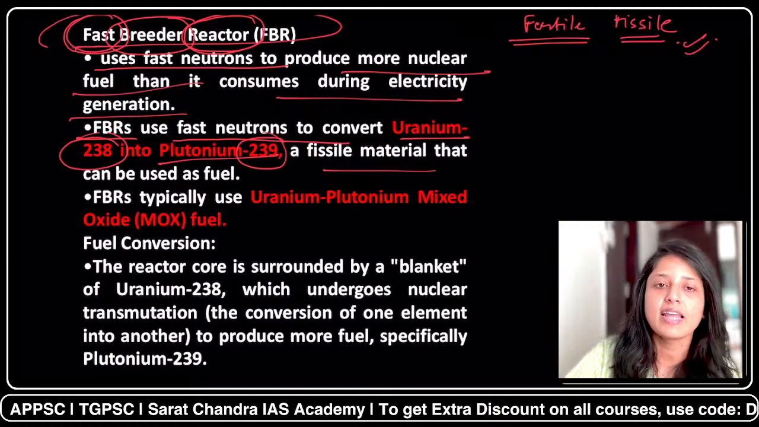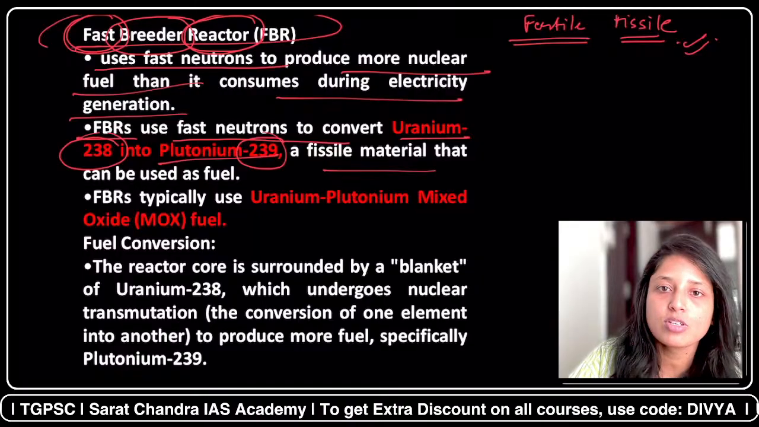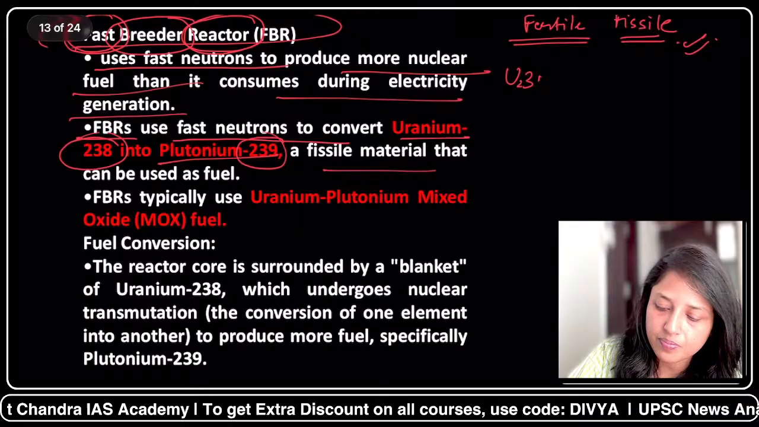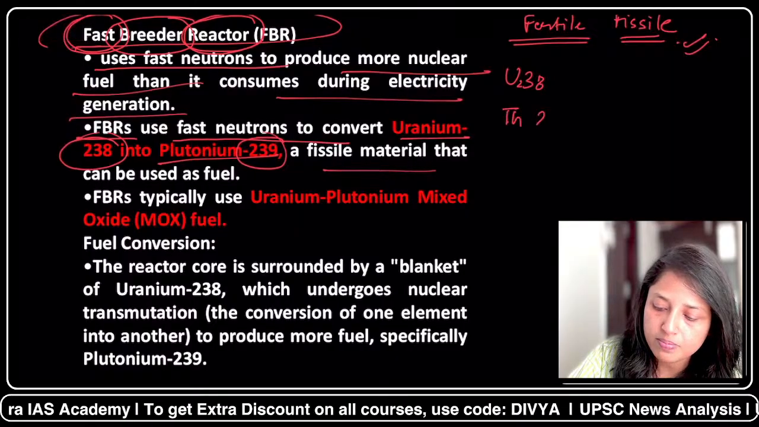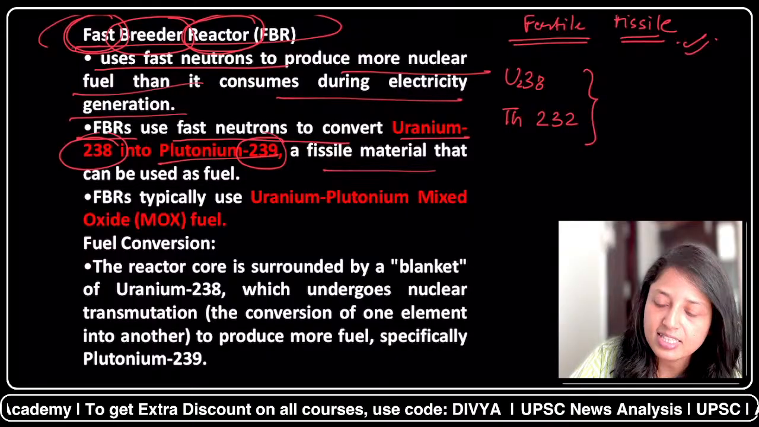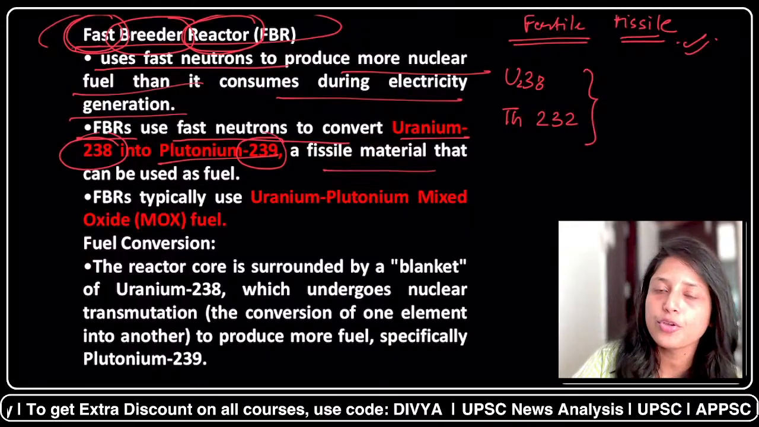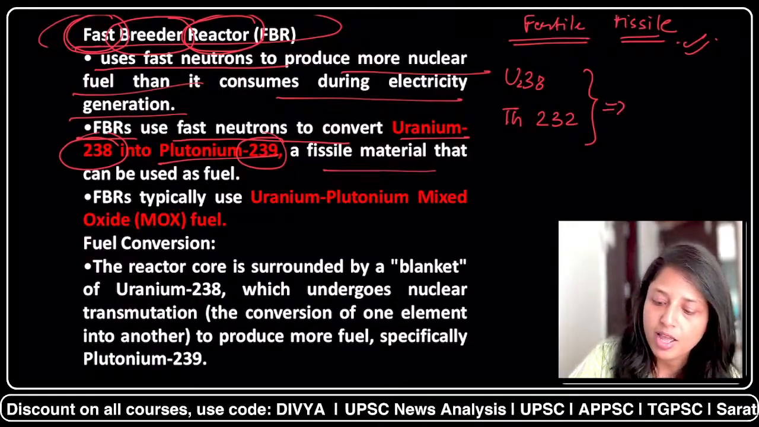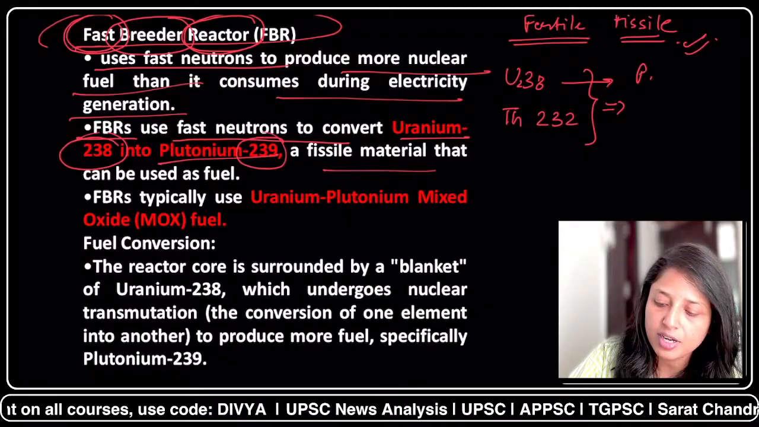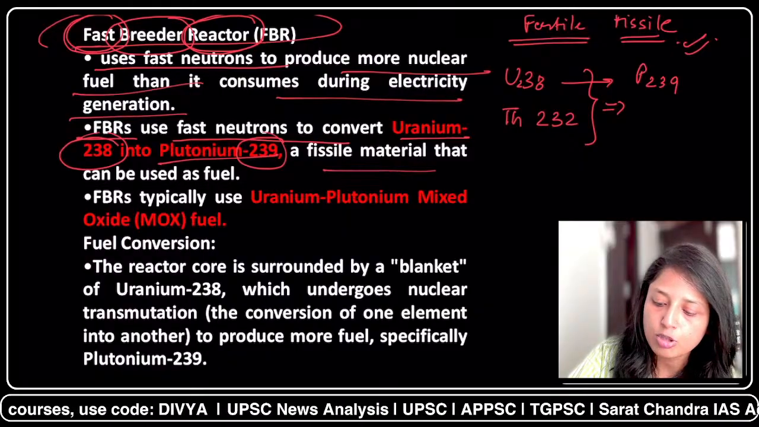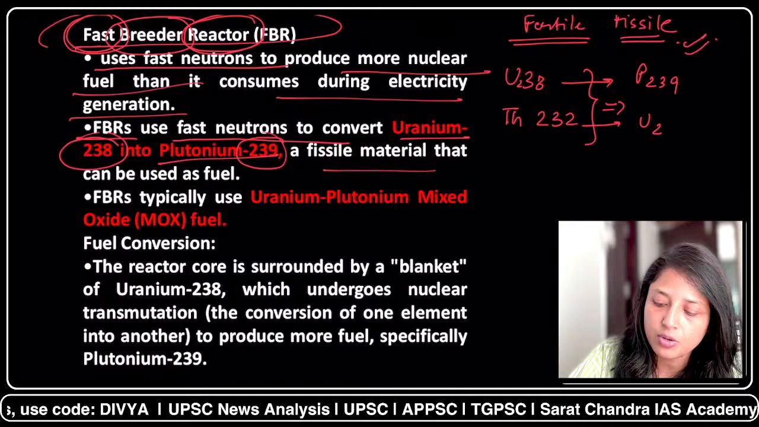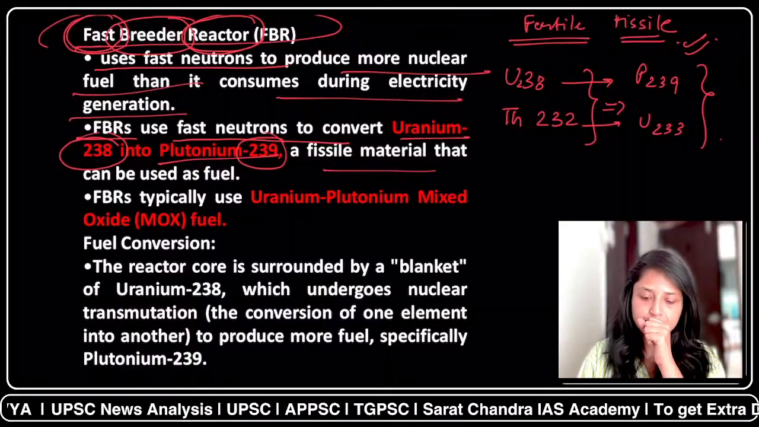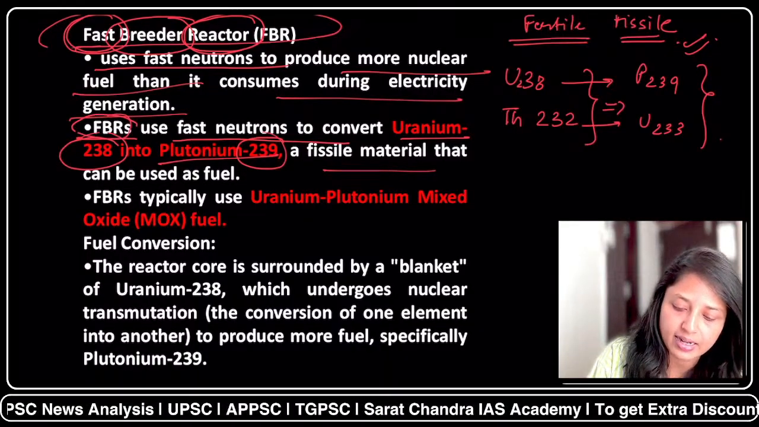So in fast breeder reactors, what will happen? If I talk about the fertile nuclear fuels, uranium-238 and thorium-232, these are the fertile materials. But if you want to use them in nuclear power reactors, you have to convert them into fissile form. So uranium-238 we can convert into plutonium-239, and thorium-232 will convert into uranium-233. So these are now fissile material. So what will happen in fast breeder reactors?